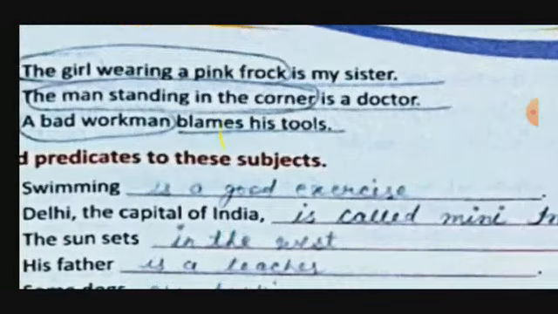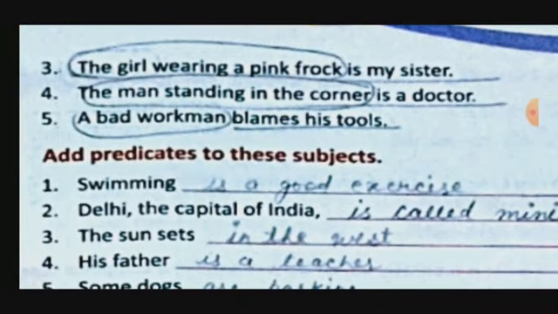Now in the next sentence, the man standing in the corner is a doctor. Who is a doctor? The man standing in the corner. Who is standing in the corner? So "is a doctor" is the predicate. Same, a bad workman blames his tools. Again the question, who blames his tools? A bad workman. What does a bad workman do? He blames his tools. So "a bad workman" is the subject and "blames his tools" is the predicate.